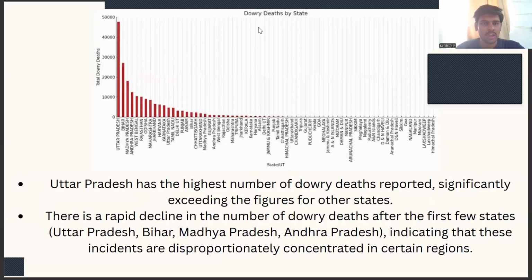Dowry death by state. Uttar Pradesh has the highest number of dowry deaths reported, significantly exceeding the figures from the other states. Here also there's a rapid decline in the number of dowry deaths after the first few states like Uttar Pradesh, Bihar, Madhya Pradesh, Andhra Pradesh, indicating that these incidents are disproportionately concentrated in certain regions, certain states like Uttar Pradesh and Bihar.